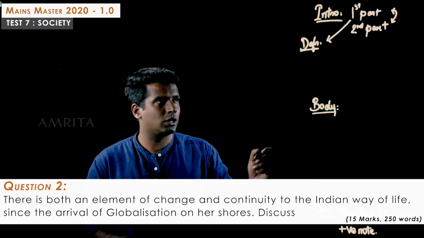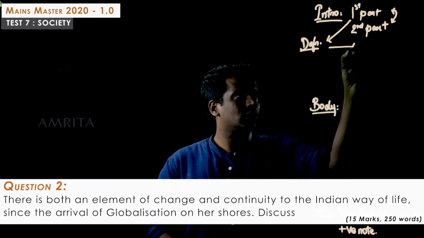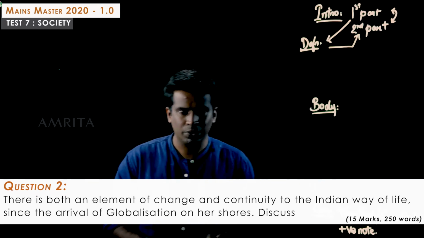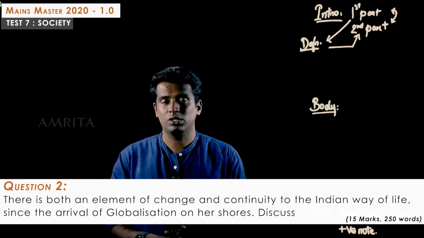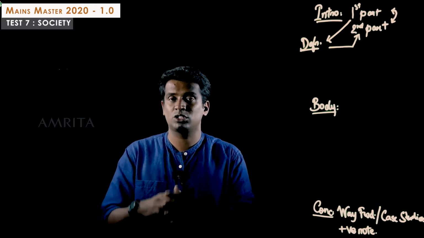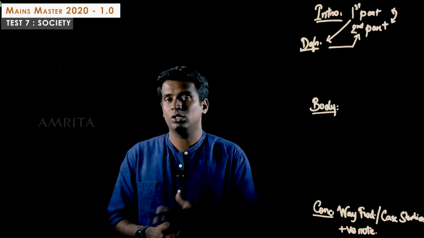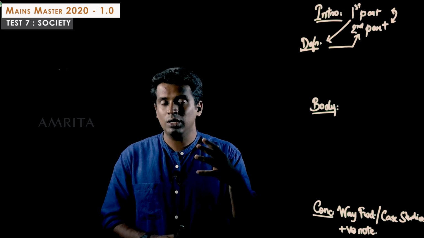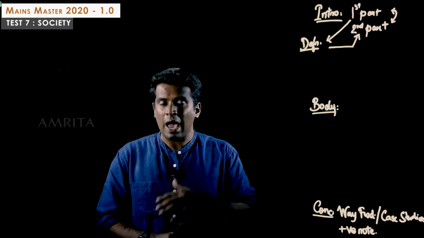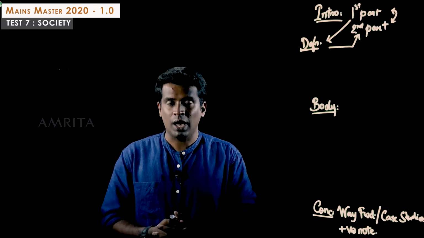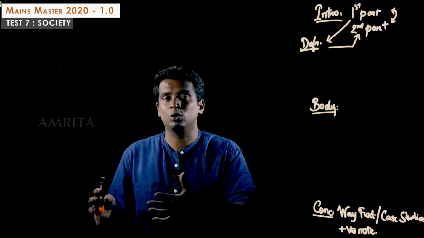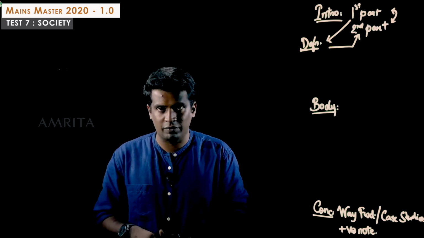In the second part, you can link it. How do you link it? India's policies changed, especially with liberalization, privatization, globalization. With the new industrial policy of 1991, India accepted globalization, and from that there was an element of change. At the same time, certain elements continue in the Indian way of life.